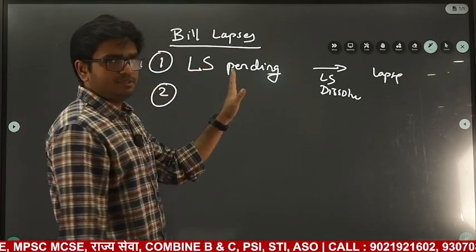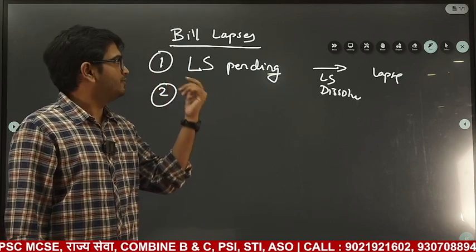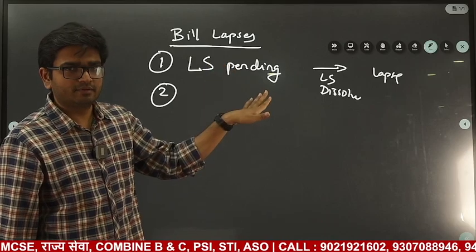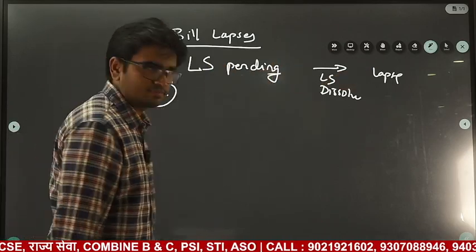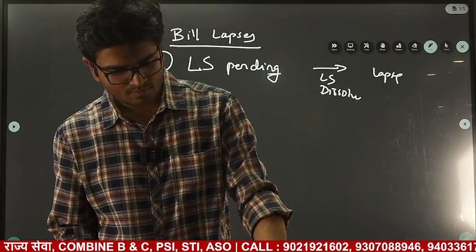Now, pending in Lok Sabha means it can be introduced either in Lok Sabha or in Rajya Sabha. That does not matter. If a bill is introduced in Rajya Sabha, it goes into Lok Sabha and it is pending, and Lok Sabha dissolves, it will lapse.